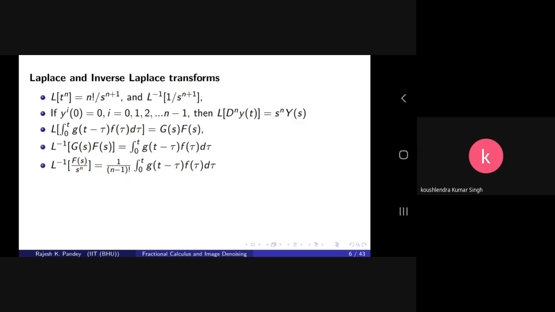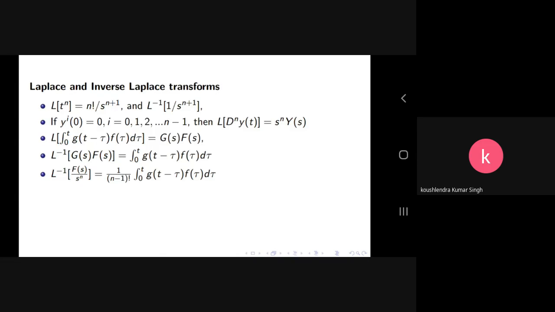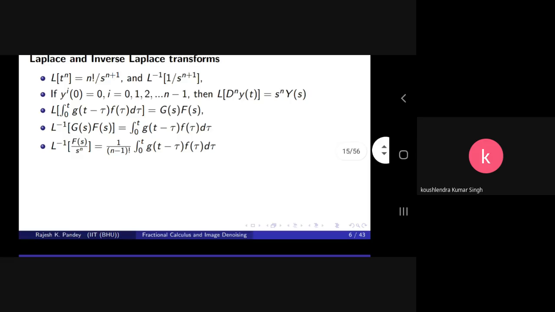If we take a problem such that d^n y(t) is equal to f(t), and the initial conditions are taken as y^(i)(0) equal to 0, for i equal to 0, 1, 2, up to n minus 1, and we apply the Laplace transform on both sides, then the Laplace transform of d^n y(t) is going to be s^n Y(s). We would also have some other terms involving lower derivatives of y(t), but since the initial conditions are chosen 0, they cancel out, and we just get s^n Y(s).